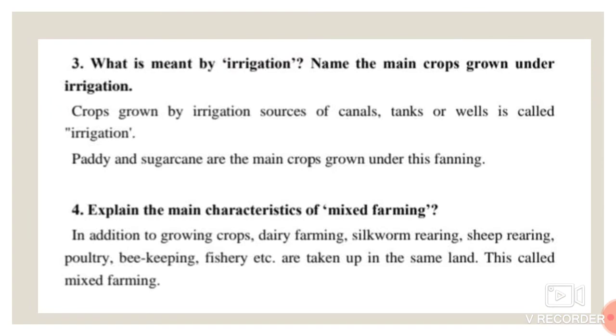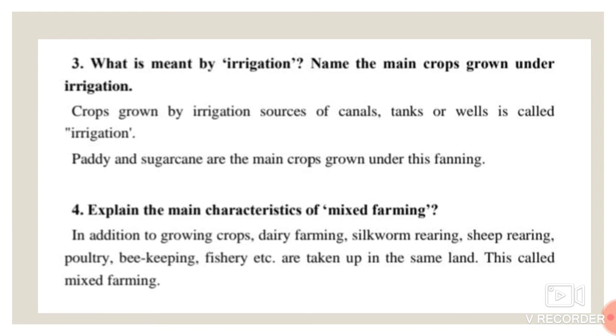Next one, what is meant by irrigation? Name the main crops grown under irrigation. Here, the meaning of irrigation is: crops grown with the help of canals, tanks, or wells is called irrigation. Irrigation activities are conducted through water sources such as canals, tanks, or wells. This process involves irrigating the crops on the land, getting the water facility from the canals, tanks, or wells. This process is called irrigation.